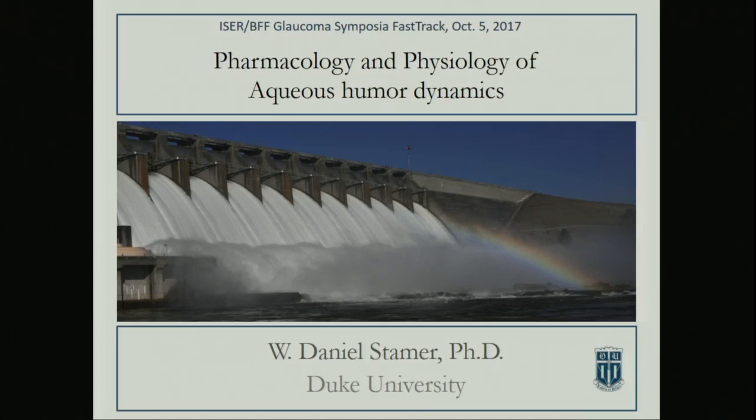Is Dan Stamer. Dan got his Bachelor of Science and PhD at the University of Arizona. He was a professor of ophthalmology and pharmacology at the University of Arizona. In 2011, he moved to Duke, and he's now the Joseph Wadsworth Professor of Ophthalmology. Got that right? Good. His interests are cellular tissue and organ culture model systems, and also with the mouse eye, looking at conventional outflow. His talk today is pharmacology and physiology, including model systems, of aqueous humor outflow. Dan?